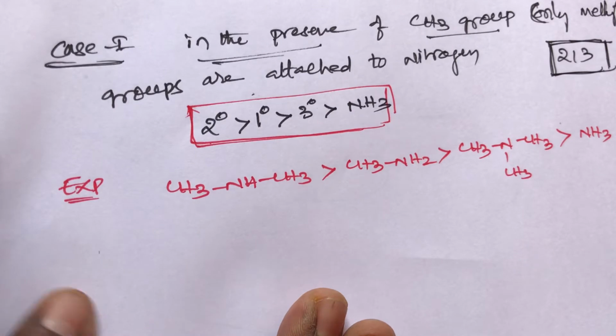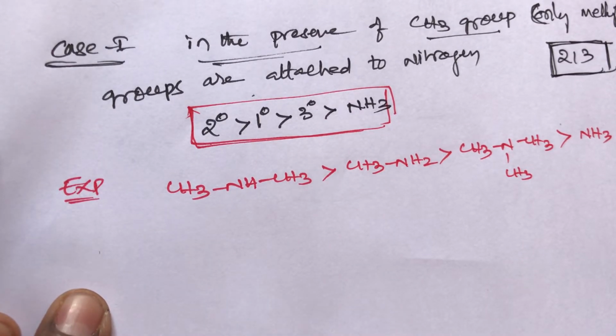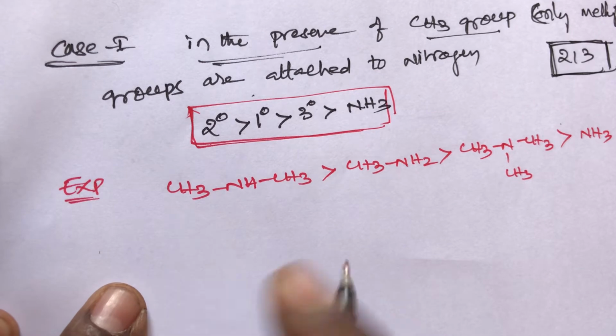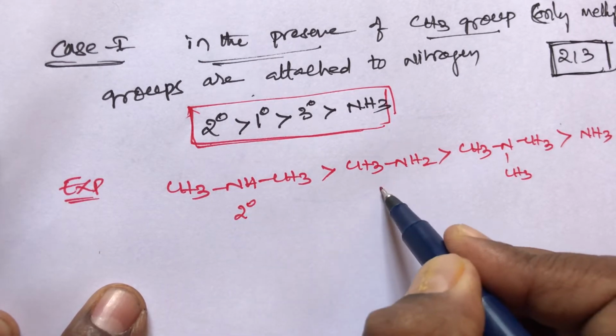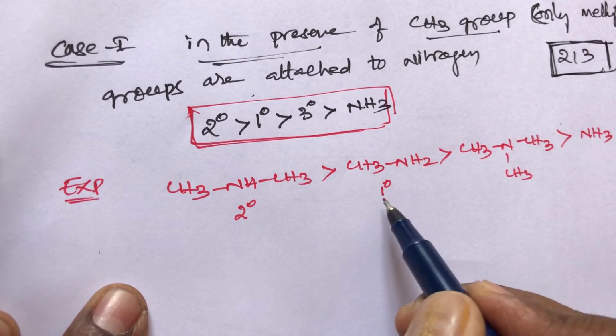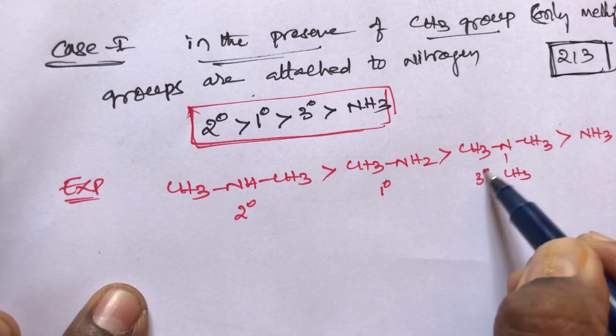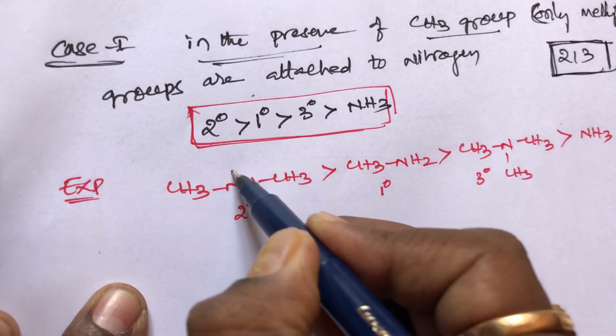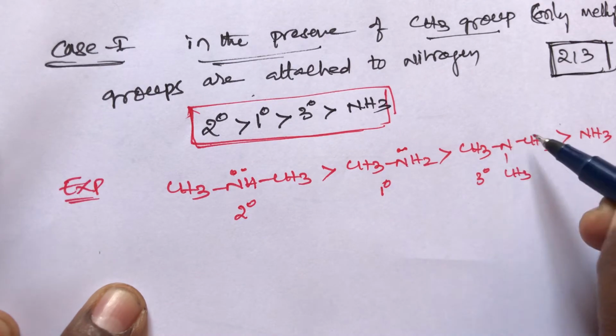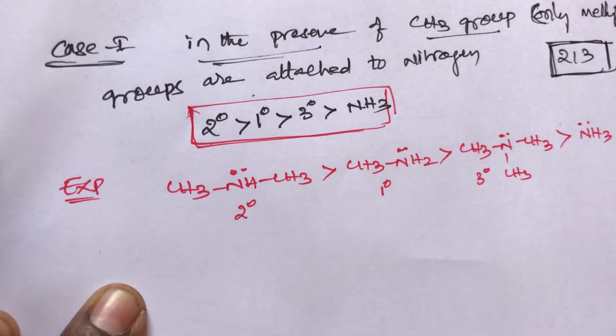Remember the simple trick: basic strength of amines in aqueous medium, when only methyl groups are there, the order is secondary amines, then primary amines, then tertiary amines, then ammonia. These all have one lone pair. This is a simple trick, student.